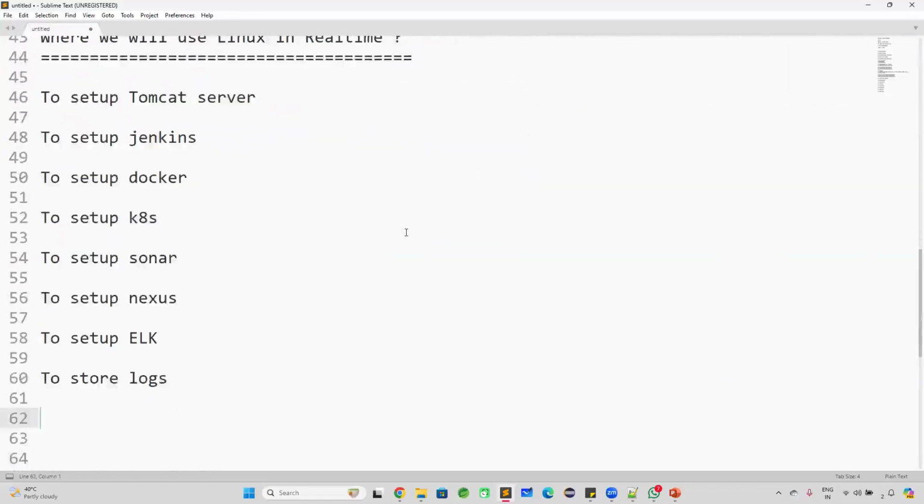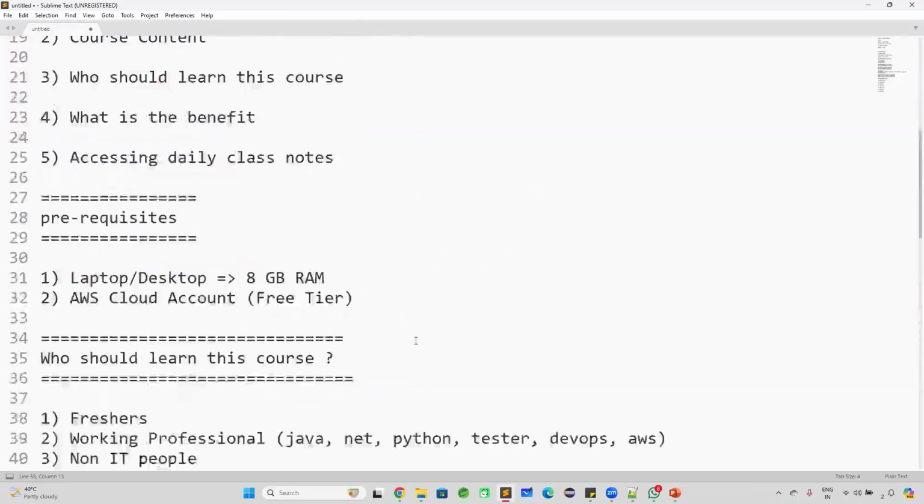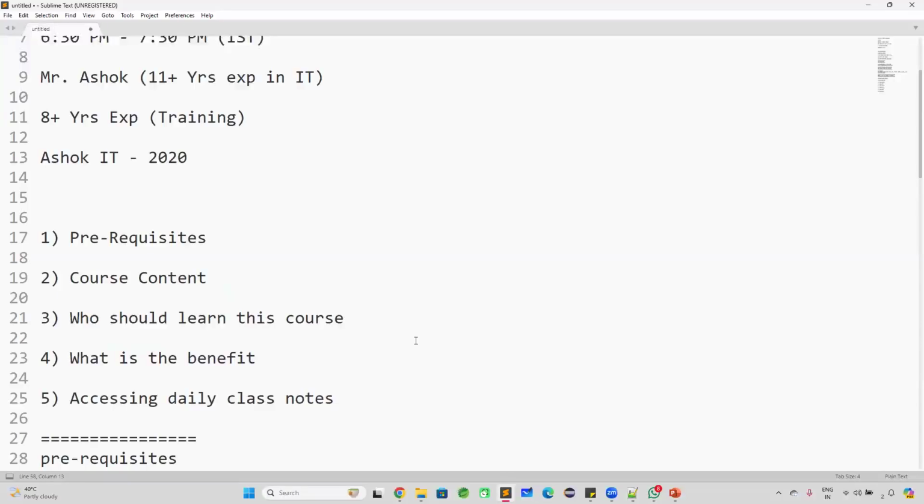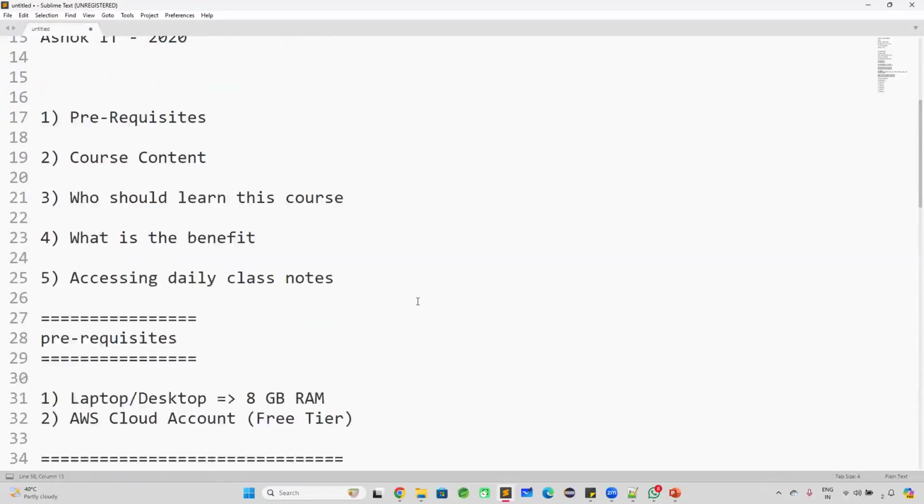These many use cases are available for the Linux operating system in real time. That is the reason I'm telling you, this is not only for the DevOps people, even every developer should learn the Linux operating system. If you don't learn Linux, surviving in the job as a software engineer will become very difficult, because every day in our work life we need to work with Linux machines.